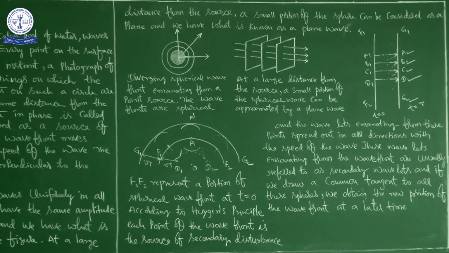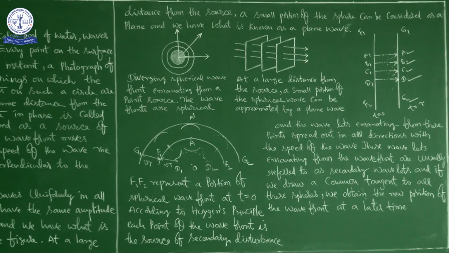We focused on Huygens principle. In this class initially I explained what is a wavefront, then I explained what is a wave. Afterwards I told you when the wavefront is spherical, when the wavefront is plane.